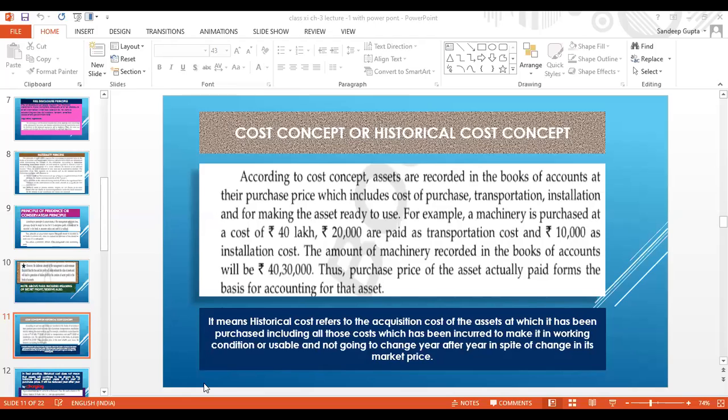Okay. So cost concept, it is saying that cost includes all the price from the date of purchase to the ready to use. I think you have understood.